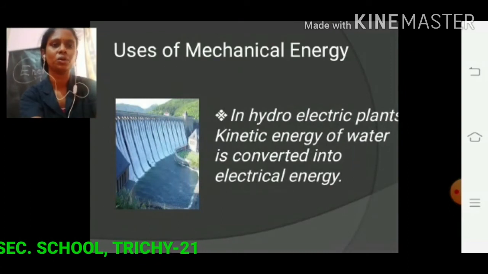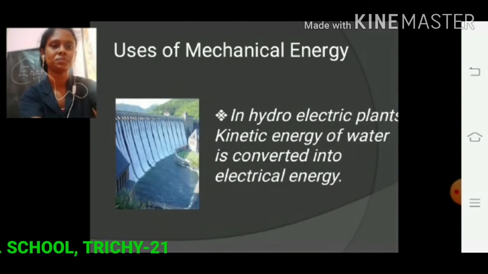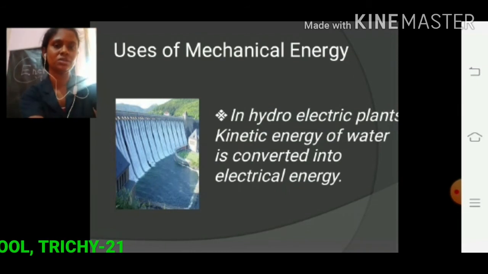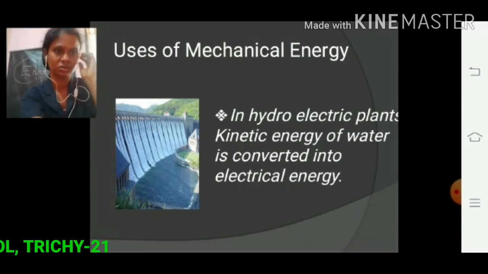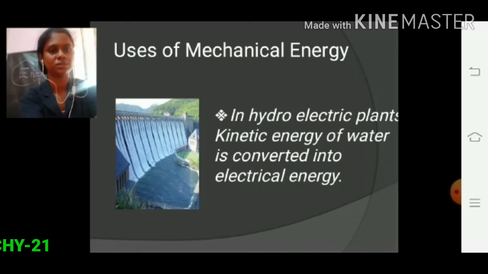So next we are going to learn the important uses of mechanical energy. In hydroelectric plants, kinetic energy of water is converted into electrical energy.